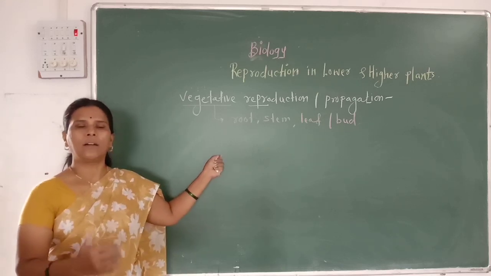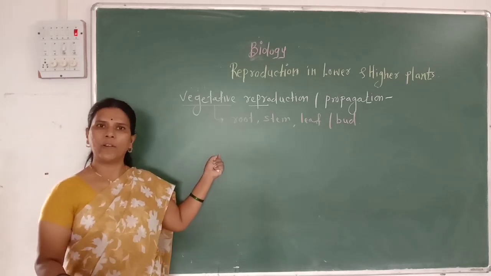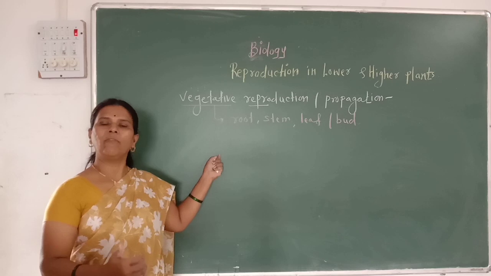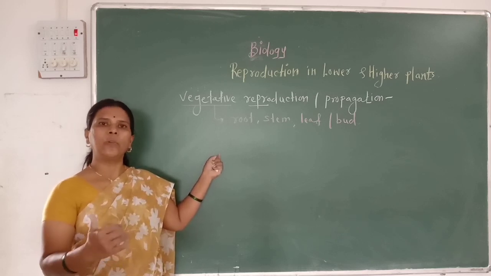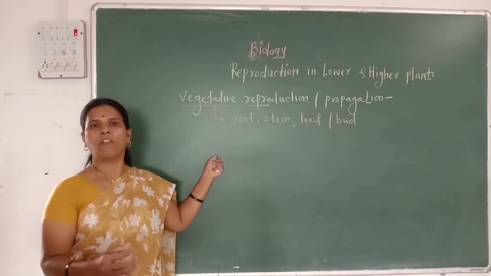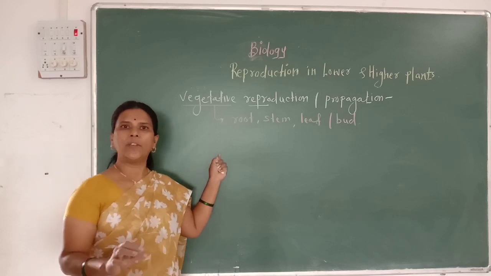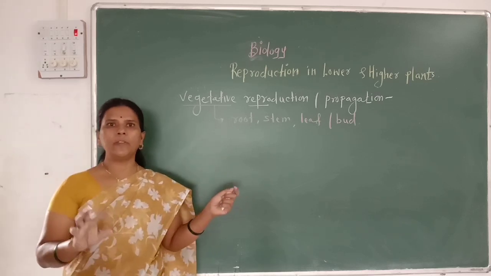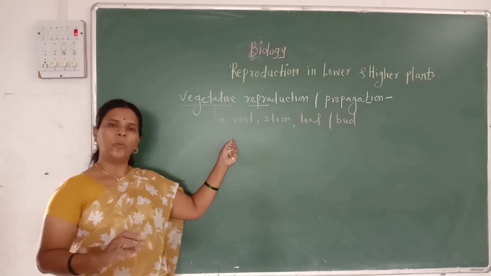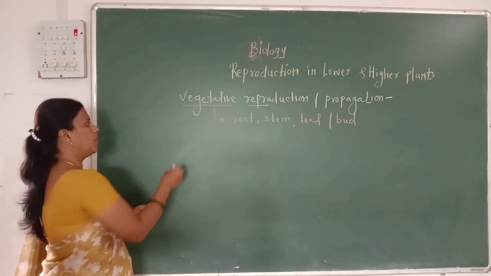While in potato and Cynodon dactylon or Oxalis corniculata, we use the stem for propagation. While in plants like Bryophyllum, we just use leaf cuttings for propagation. These are the natural methods of vegetative propagation which we already studied in our previous standard. Here we study 3 methods of artificial vegetative propagation.